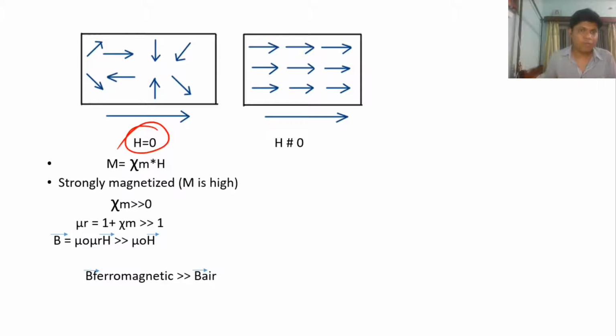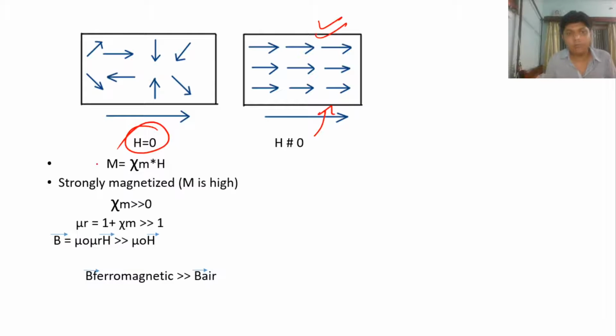But when we apply an external magnetic field to the material, all the dipole moments are aligned in the same manner like this, and thus all dipole moments are parallel with each other, right?